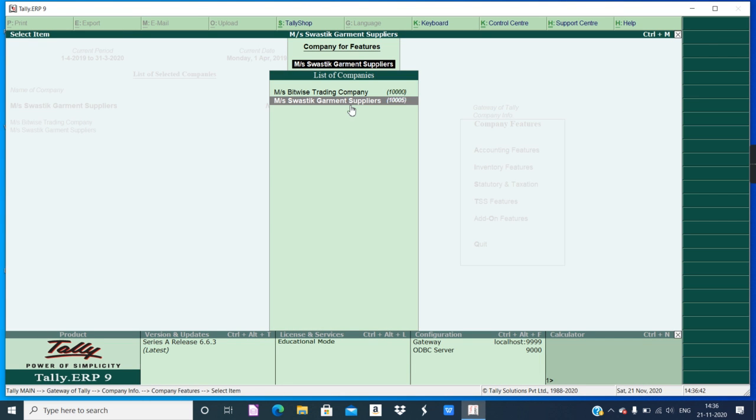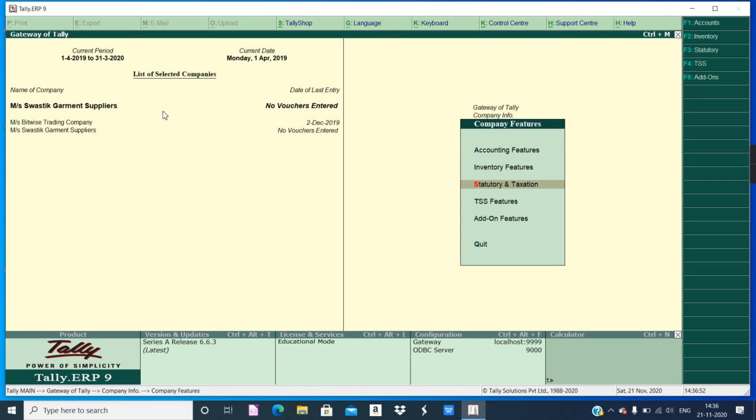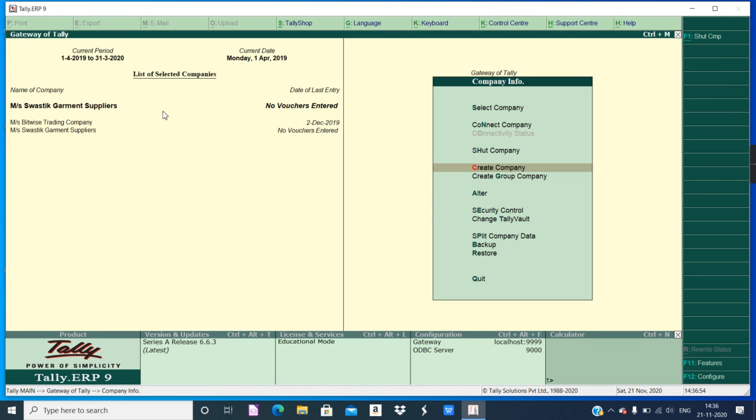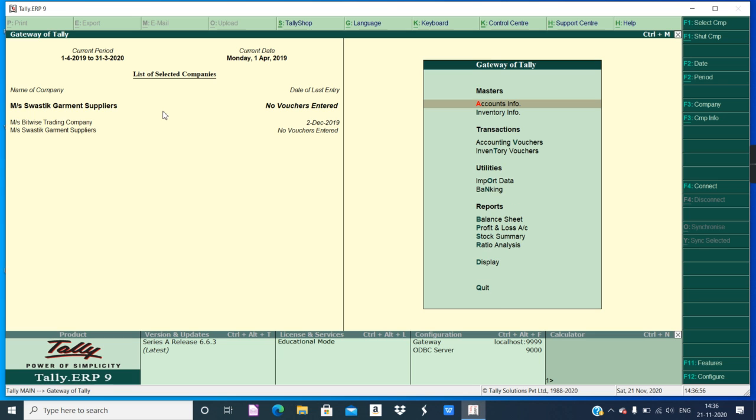All right. I think it was again reset to no. We will see. If there is any problem, we will come back and make the change. Press escape. Now the company has been created. GST identification number has also been entered.